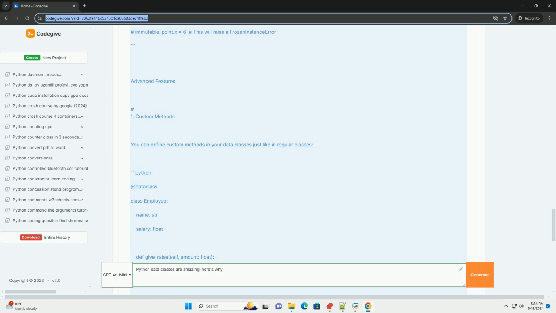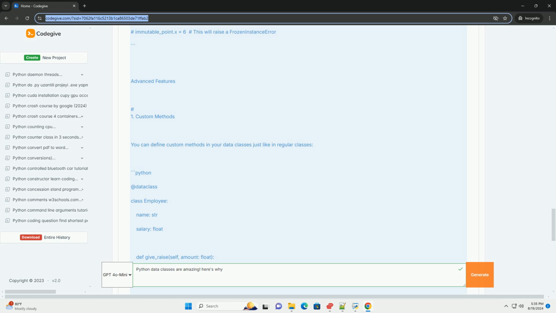Advanced features. 1. Custom methods. You can define custom methods in your data classes just like in regular classes. Python: dataclass Employee, name str, salary float, def give_raise(self, amount float). 2. Inheritance. Data classes support inheritance, allowing you to extend functionality easily. Python: dataclass Manager(Employee), department str. manager = Manager(Bob, 70000, Sales). print(manager) outputs Manager(name=Bob, salary=70000, department=Sales).